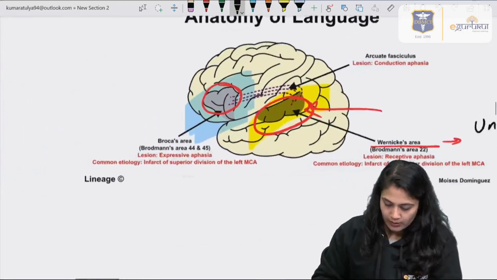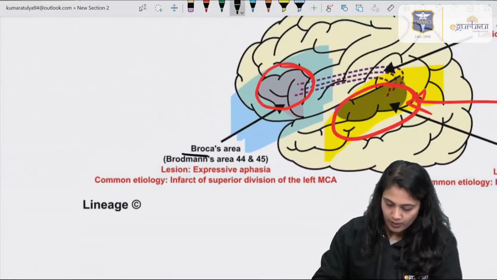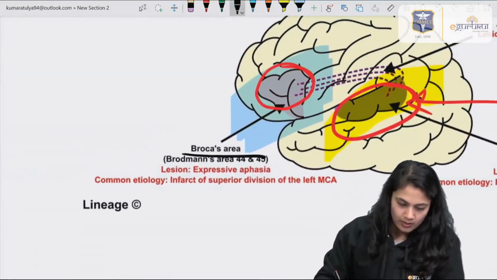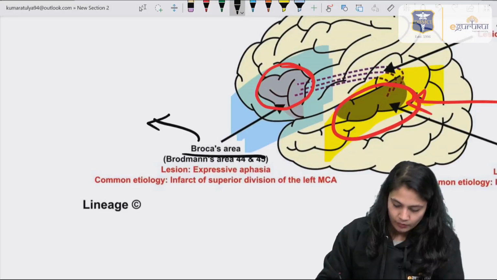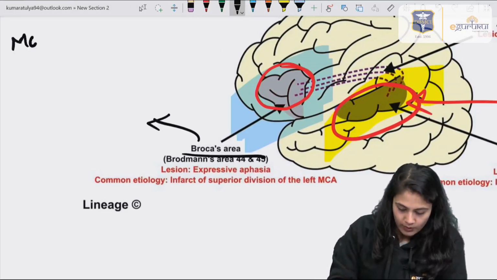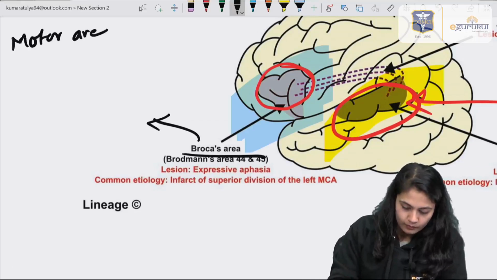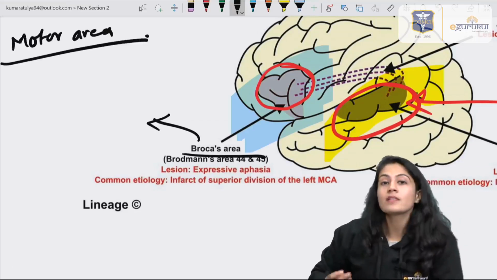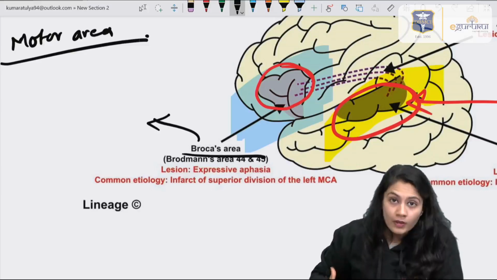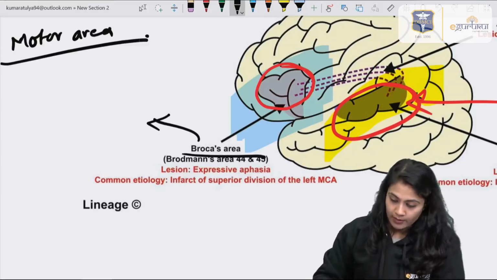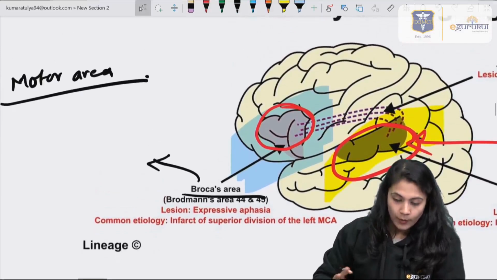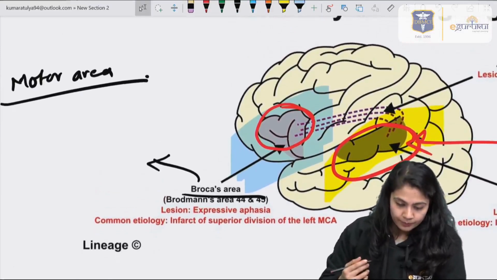So basically this is for the understanding or integration of the language. If we have to see the functions of Broca's area, it is area number 44, as we already discussed. First of all, it is the motor area. So if it is the motor area, it should help in the motor functions, right? And it is also helping in the language. So how can both integrate with each other?